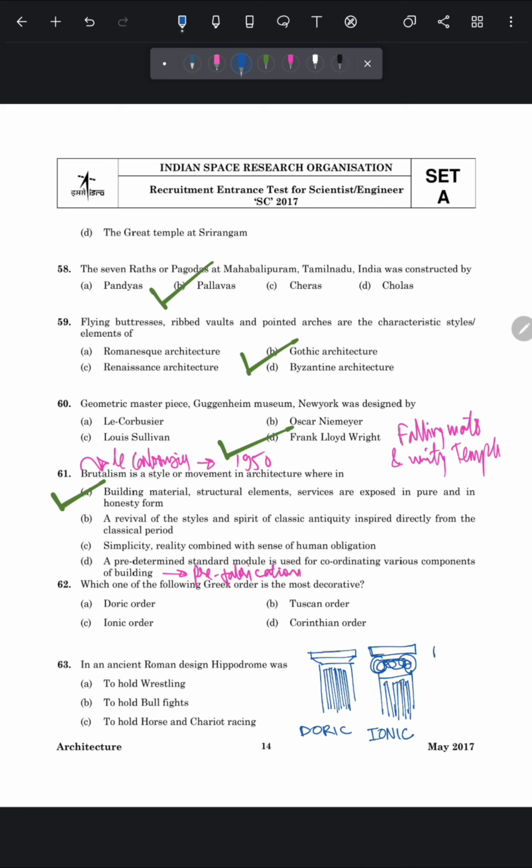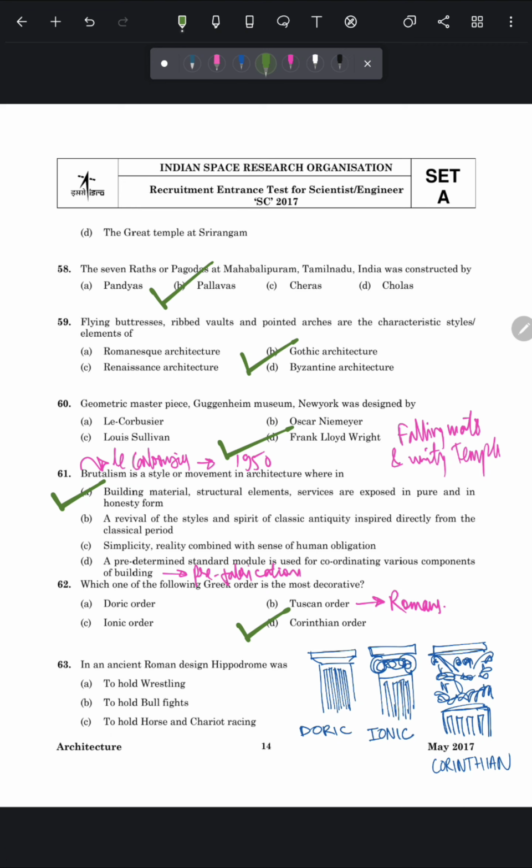And third one is Corinthian. So Corinthian is the most decorative Greek order. It has leaf and flower, and it looks like this. It also has flutes. So these are the three orders that were developed by the Greeks, whereas the Tuscan order was developed by the Romans. And the correct answer of this question is Corinthian order, which is the most decorative Greek order.